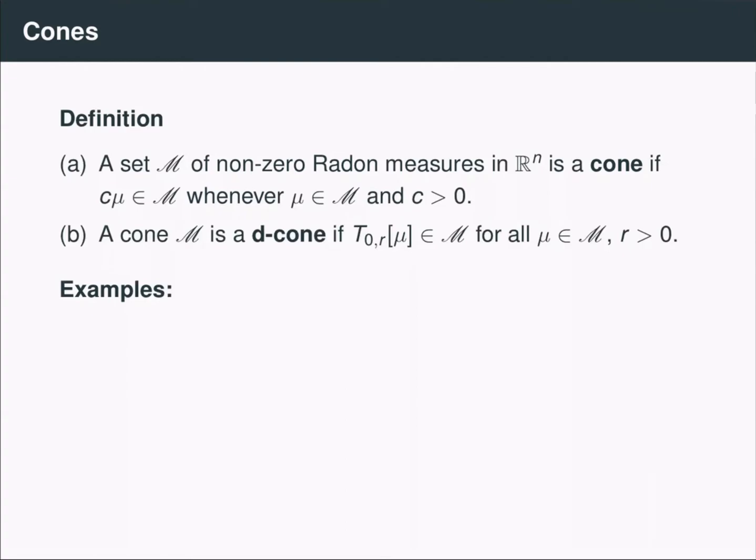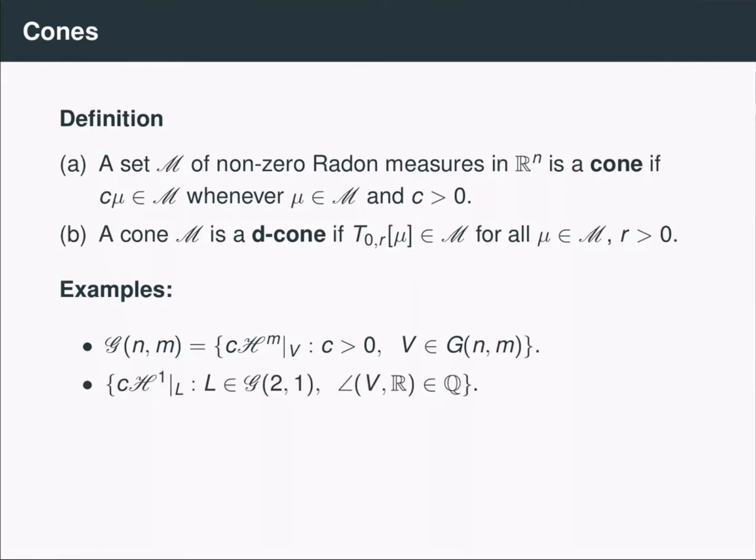So let's take a look at a few examples. First, the set of multiples of Hausdorff measure restricted to m-dimensional planes in R^n are clearly invariant under scalings and dilations. We'll give this set special notation and call it curly G_m, similar to how we denoted the Grassmannian as G_m. We could also look at a smaller subset of planes. So for example, we could look at the set of multiples of one-dimensional Hausdorff measure restricted to lines of rational angles with the x-axis. Again, this is a d-cone for the same reason that the previous example is.